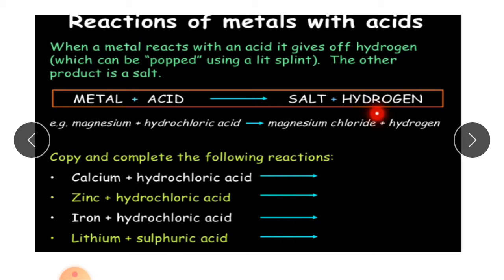As I told you, it will produce a lot of hydrogen gas. Okay, and metals such as calcium, sodium and potassium react so violently with acids. Okay, so that is why we should never add these metals into acid.